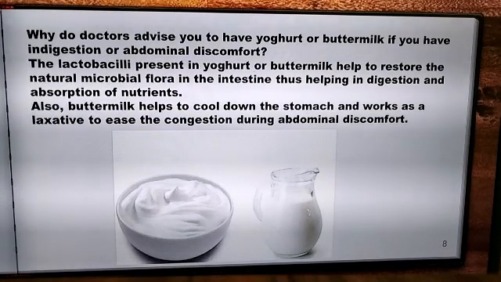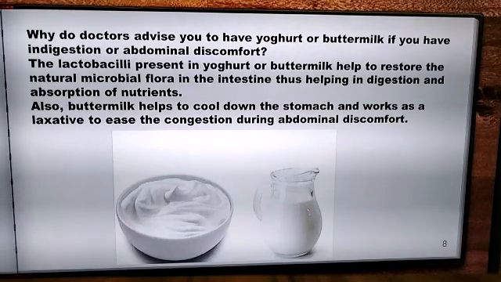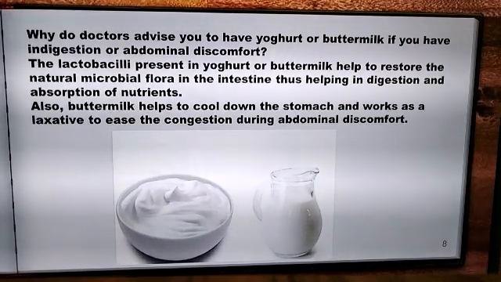Now these bacteria, which are good bacteria, are called the probiotics and they are found in our digestive system. Also, we know that curd or buttermilk is rich in protein content and therefore it helps in easy digestion.